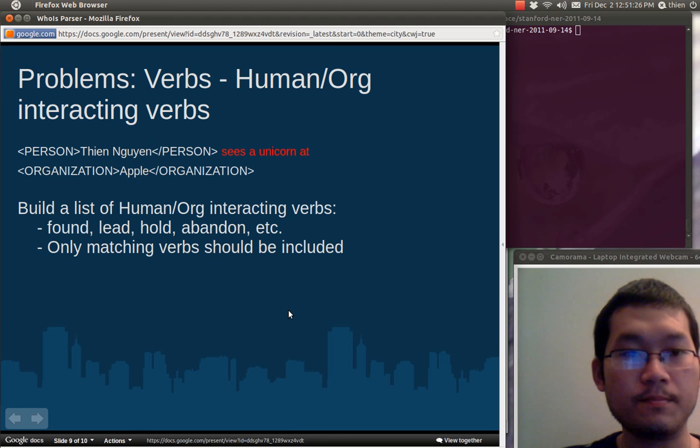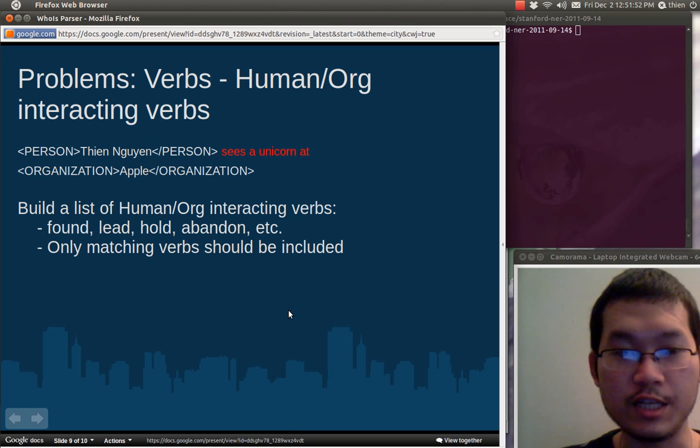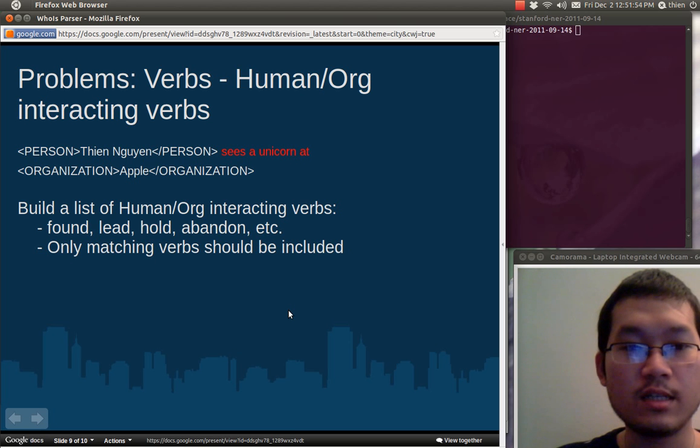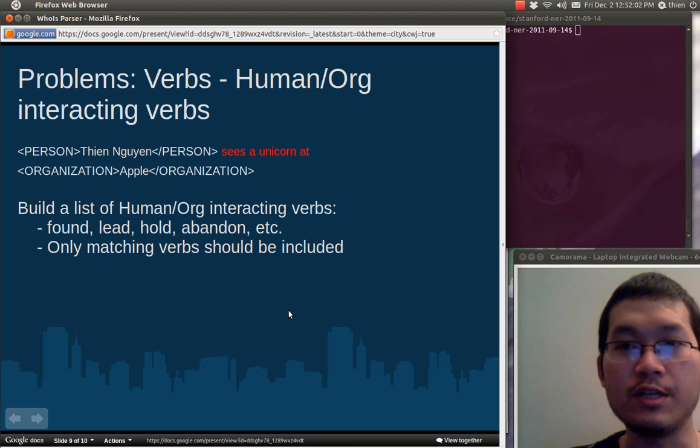So for example, this example again: person Tien Nguyen sees a unicorn at organization Apple. The first idea is also the same as how we deal with nouns. We only take in the verb, and this doesn't make sense either, because see doesn't really reflect any relationship. So we build a list of human-organization interacting verbs only, such as found, lead, hold, abandon, and then match the words and include them in the relationship.